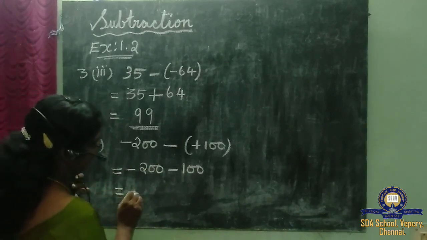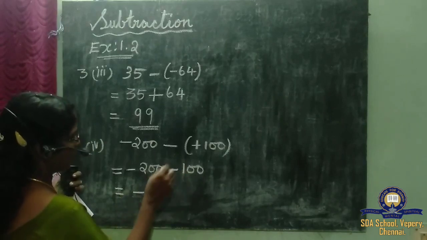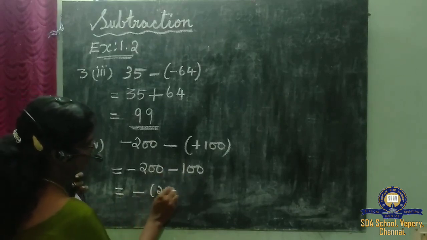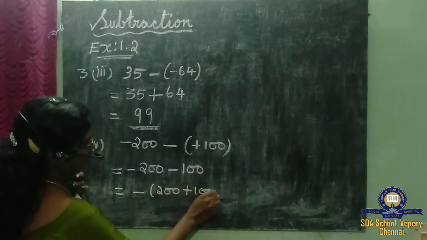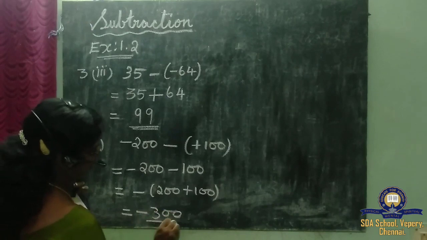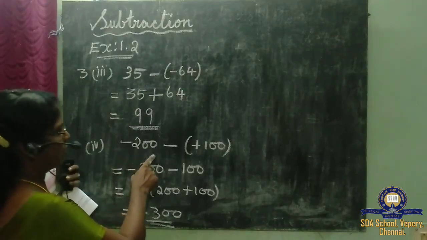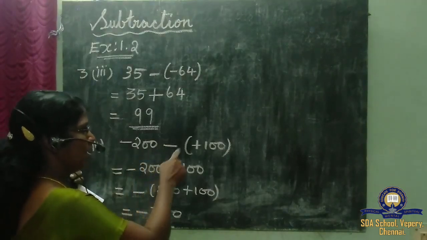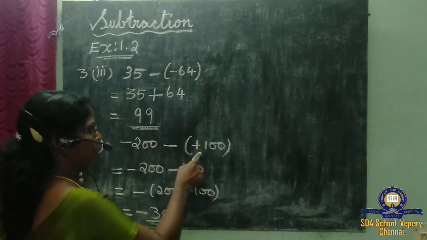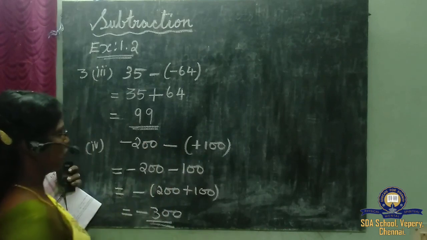If two minus signs come, what to do? We have to put the minus sign and add the numbers, 200 plus 100, that is minus 300. Understood children? Minus 200 minus, here the positive number 100 is subtracted from minus 200.